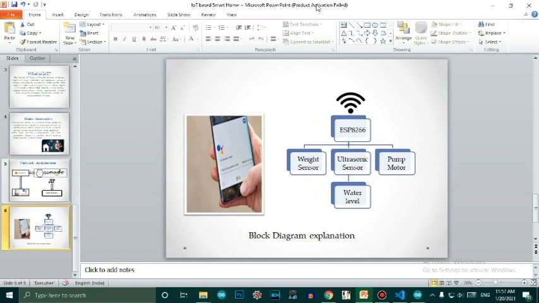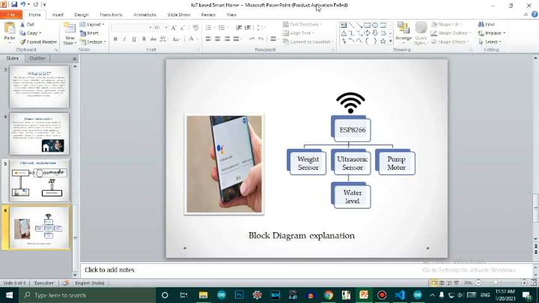What happens is, whenever we trigger the ultrasonic sensor, it transmits ultrasonic waves. After reflecting back from the water surface, the ultrasonic sensor receives the wave and calculates the time. Actually, it's calculating the time between transmitting and receiving the waves, through which we can get the distance of the water, and we can say that yes, this much water is left in the tank.